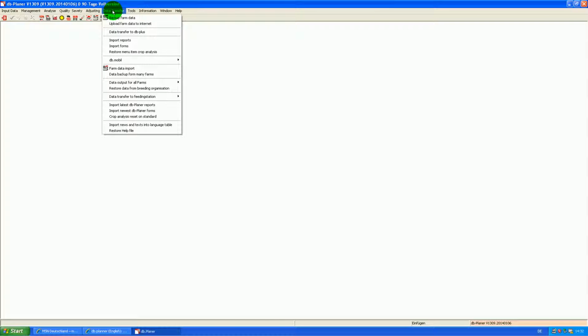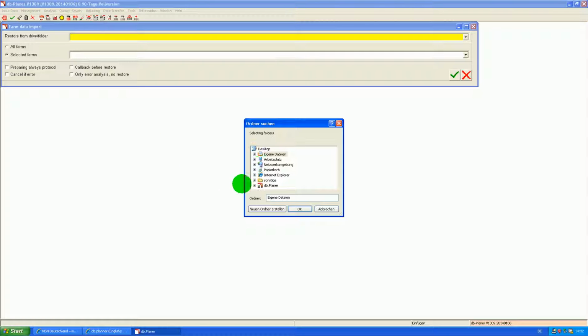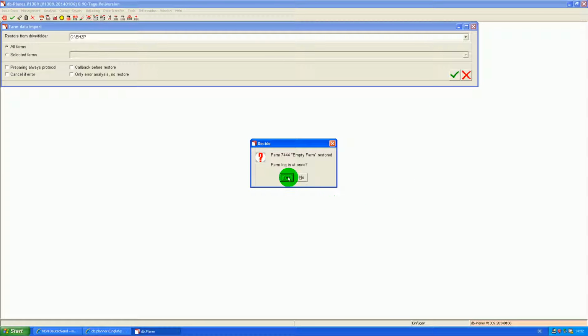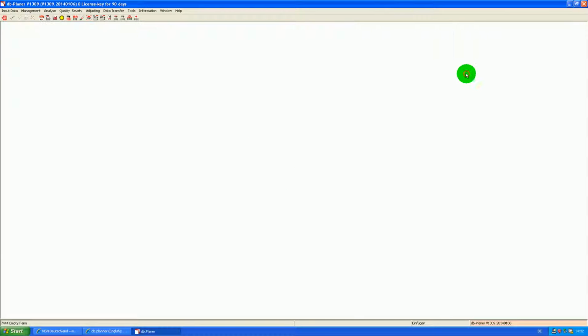Data transfer, farm data import, window of choice. Here you can search for the folder, all farms, log in at once, yes, and now at the bottom left you can see you have an empty English farm.